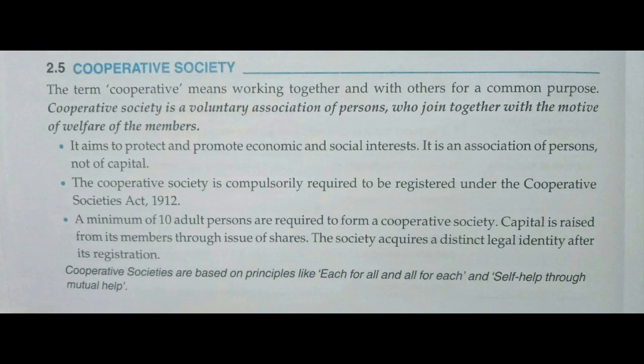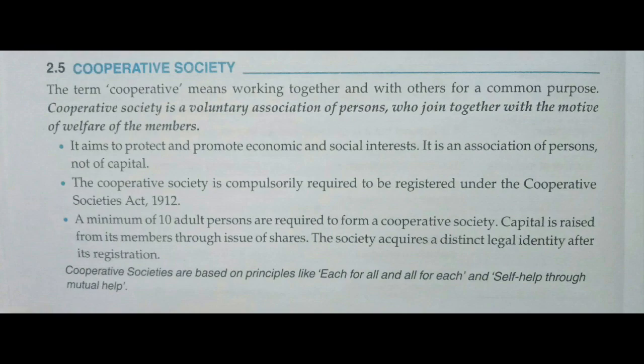Cooperative society is registered under the Cooperative Society Act 1912, and registration of the cooperative society is compulsory. A cooperative society cannot be started without registration, and registration has to be done as per the Cooperative Society Act 1912.